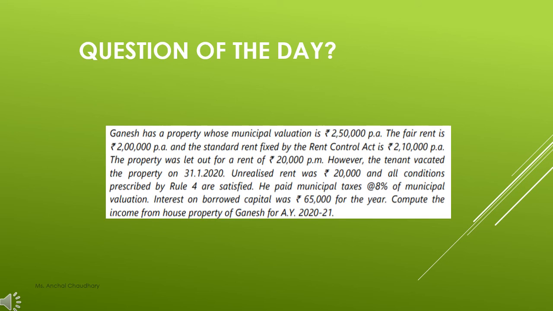Ganesh has a property whose municipal valuation is rupees 2,50,000 per annum. The fair rent is rupees 2 lakh per annum and the standard rent fixed by the Rent Control Act is rupees 2,10,000 per annum. The property was let out for a rent of 20,000 per month. However, the tenant vacated the property on 31st January 2020. So your unrealized rent was 20,000 and all conditions prescribed by Rule 4 are satisfied.